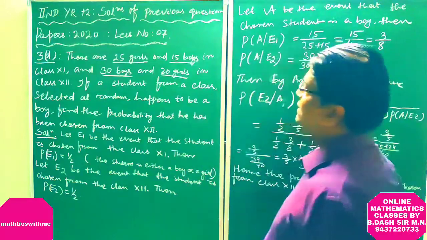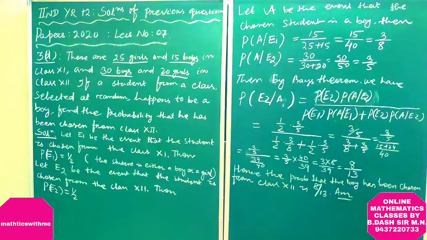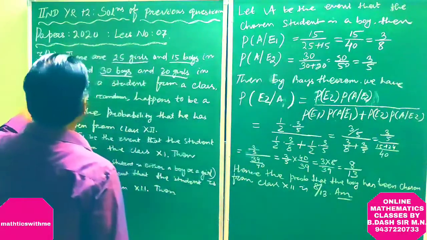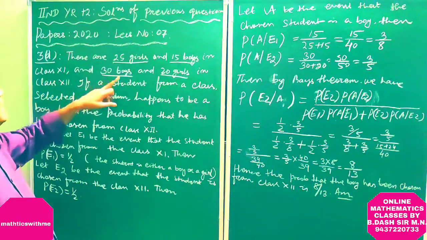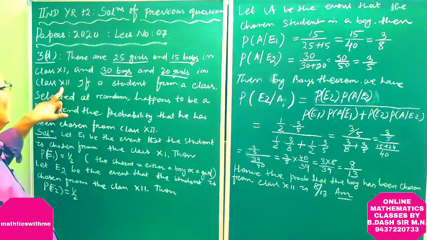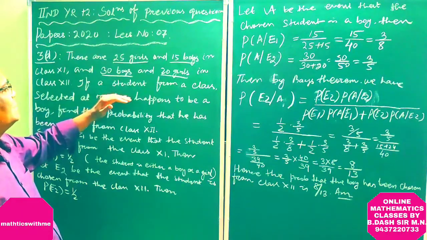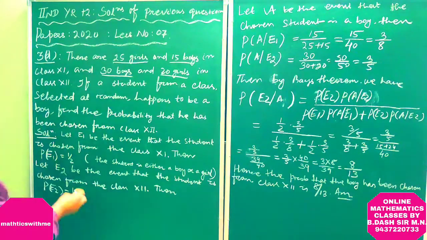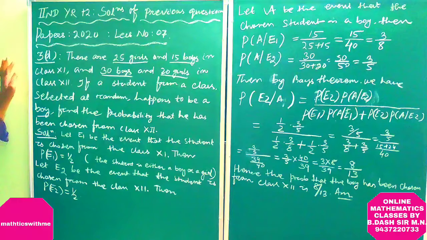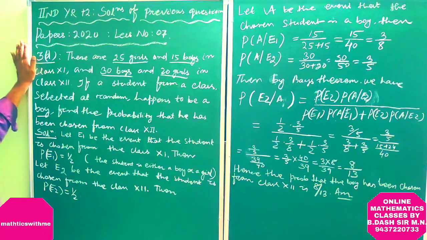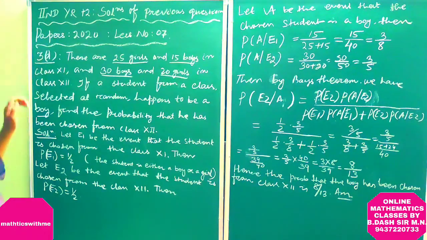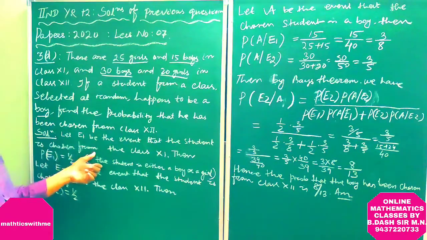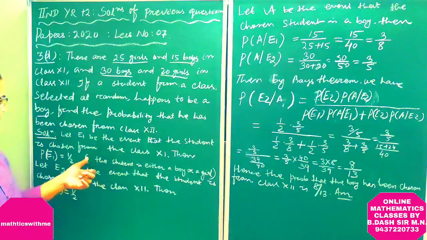So here the question is, there are 25 girls and 15 boys in class 11 and 30 boys and 20 girls in class 12. If a student chosen from a class selected at random happens to be a boy, find the probability that he has been chosen from class 12. Let E1 be the event that the student is chosen from class 11.